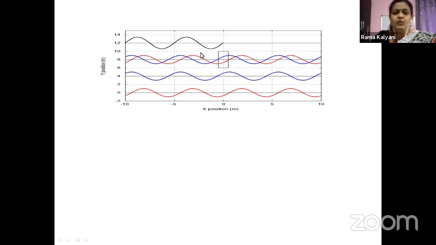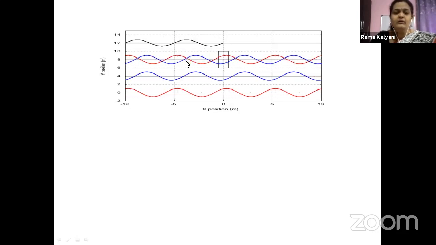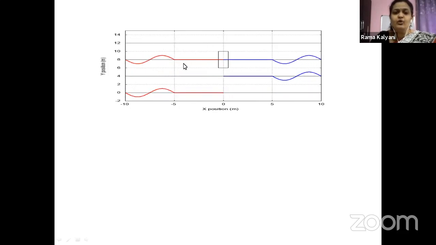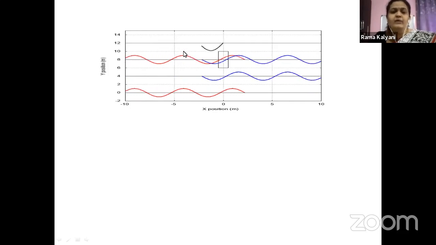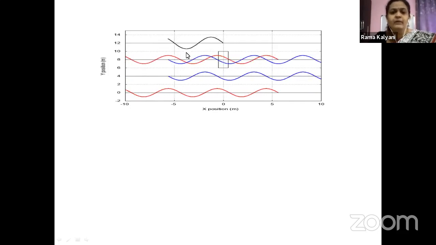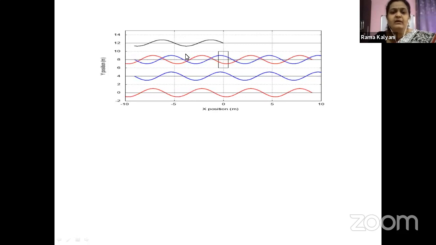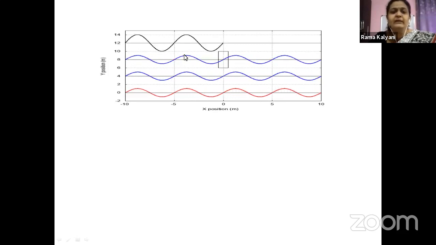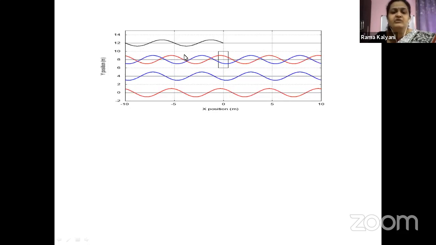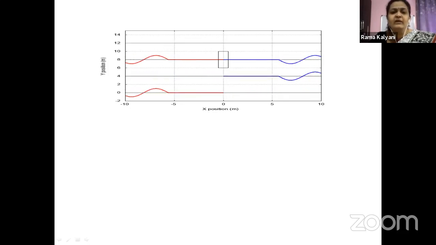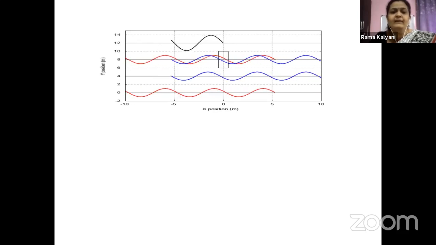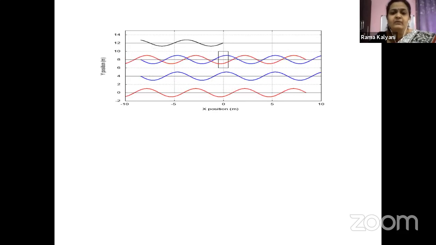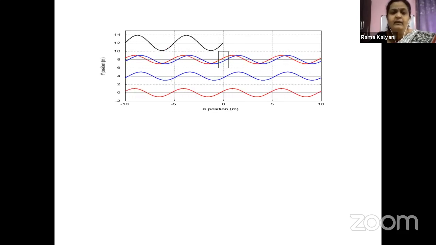Right, children? Now keep observing how the blue colored wave and the red colored wave are overlapping with each other and compare it to the black colored wave. What is happening? Now, when the crest of the red wave and the crest of the blue wave are combining perfectly, we say the two waves are in phase with each other, and at that time we are seeing a peak in the black colored wave.